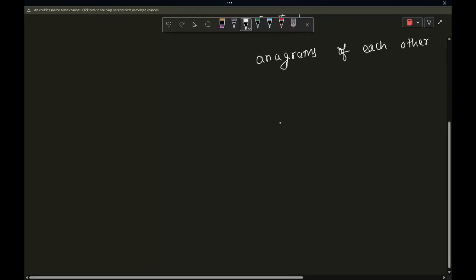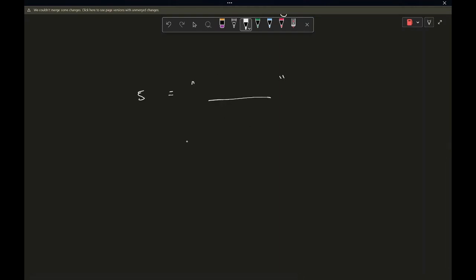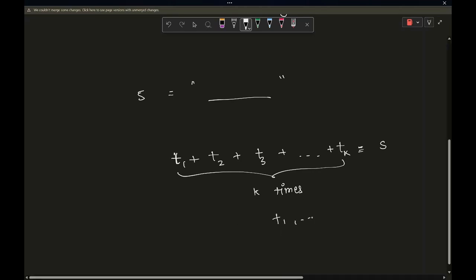And we have been told that we will be given a string S, which is formed by concatenation of some string T. So it is something like T plus T plus T, multiple times the string T, and you got S. Let's say you concatenated it K times and you got the string S. And like maybe we have T1, T2, T3, maybe TK, and all of these strings T1, T2, T3 till TK, all of these have to be anagrams of each other.